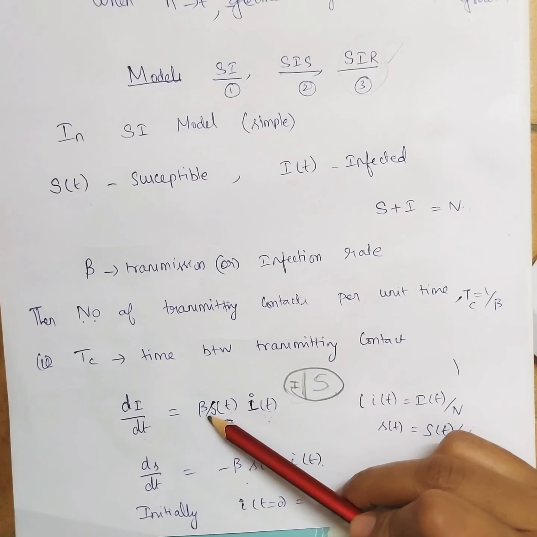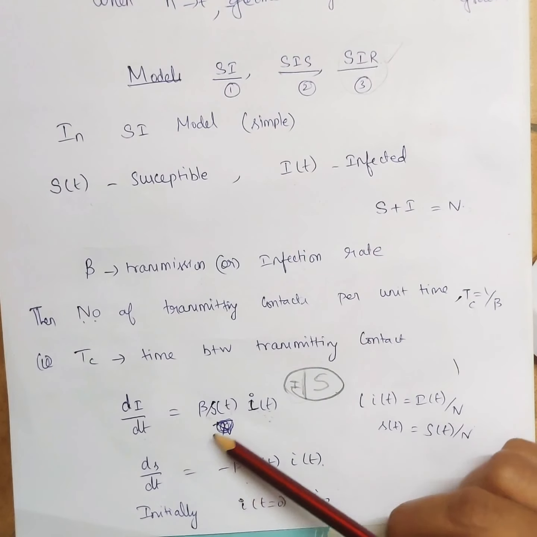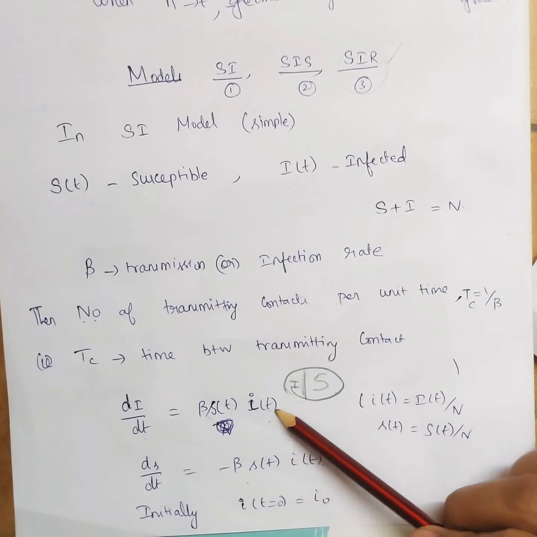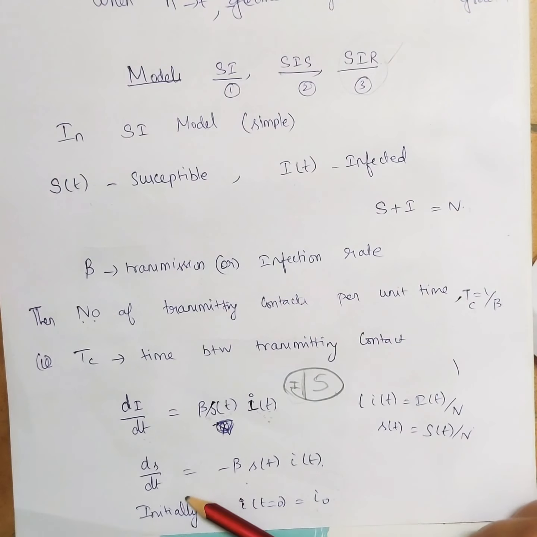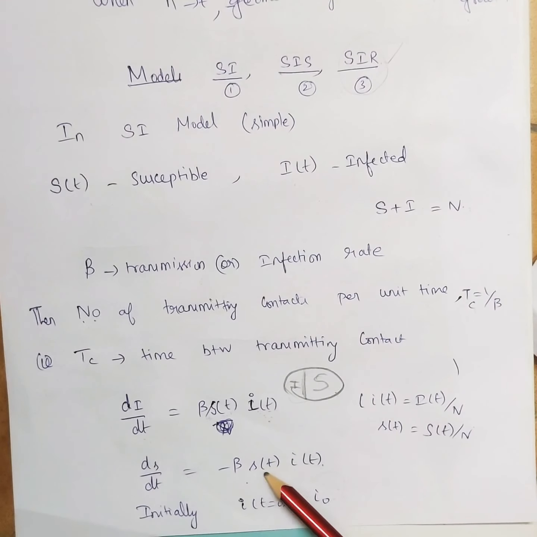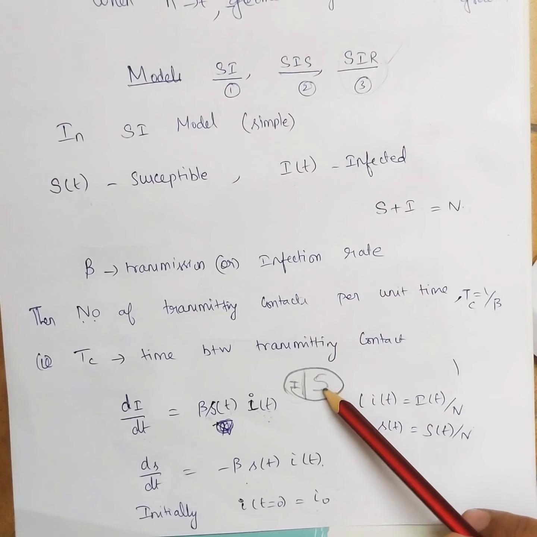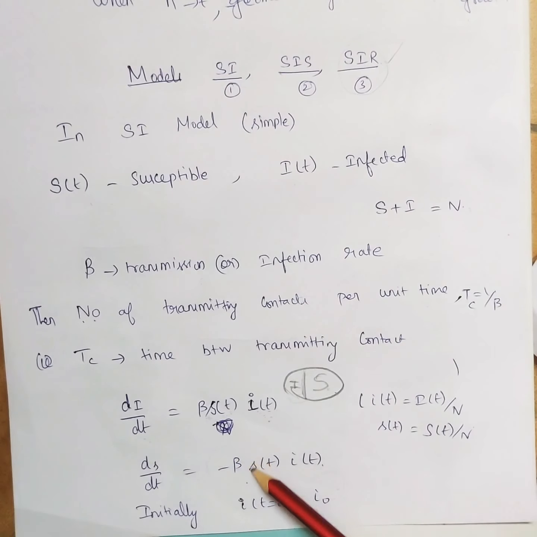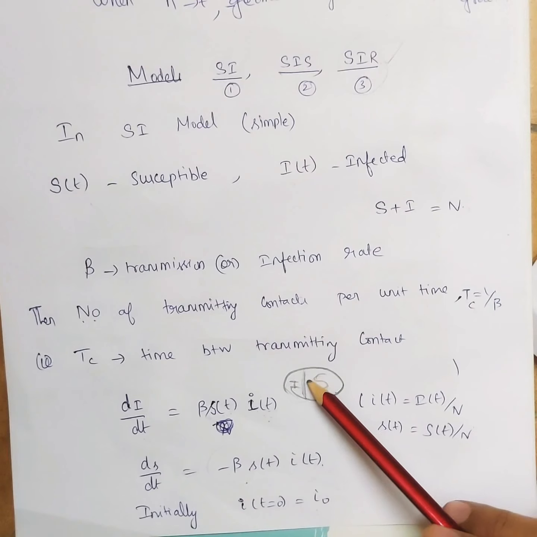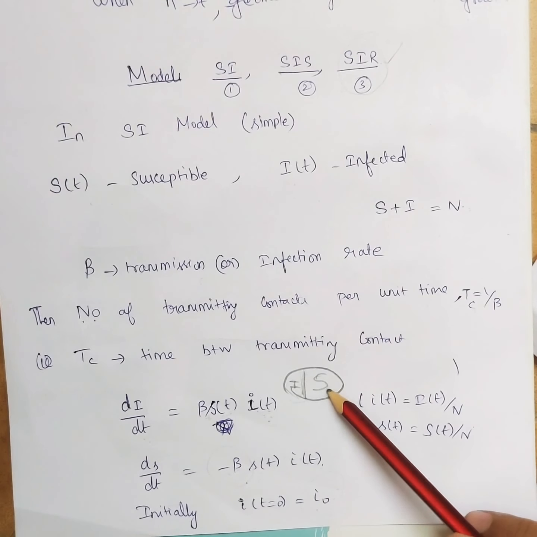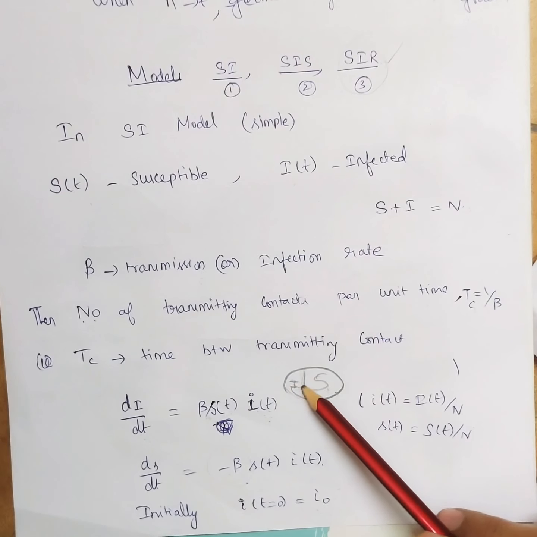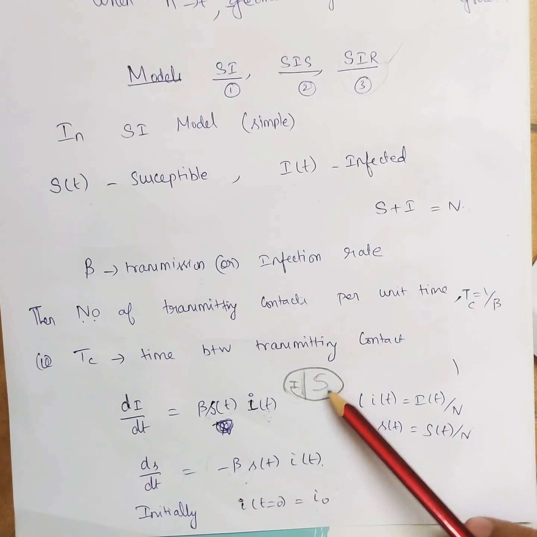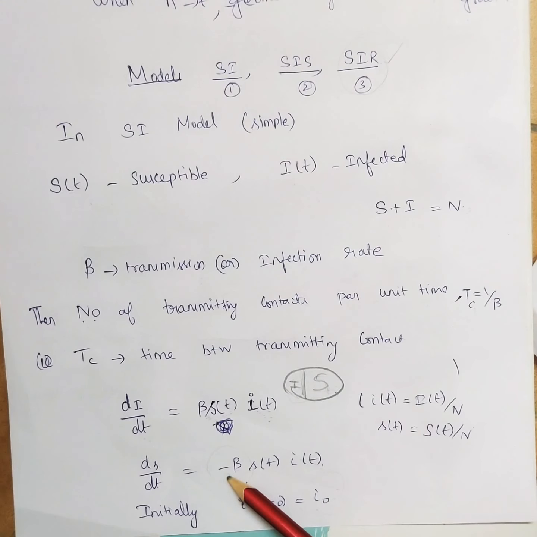Beta is nothing but the transmission rate. So that is why we have written dI by dt is beta into S of t into I of t. And dS by dt is negative of beta into S of t into I of t. Why so? The more the interactions, the more people will move from susceptibles to infected. So we are getting a negative. If it's decreasing, then I will write it in terms of negative. As I told you, in the beginning the normal people will be more. So in course of time, the number of infected people will become more and S will become less. So that is why we have written a negative sign here. So this is dI by dt and this is dS by dt.